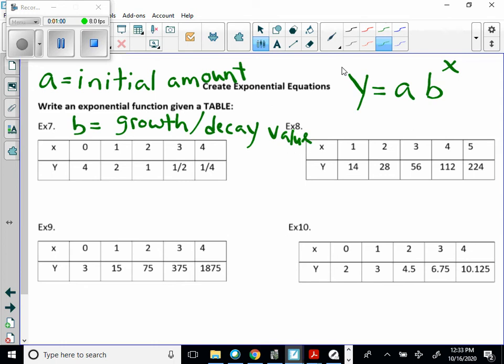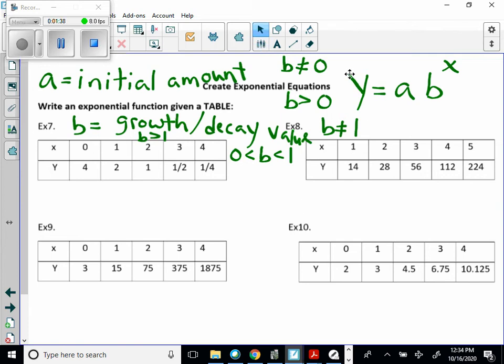Now remember, for growth, your base has to be greater than 1, and for decay, your base is between 0 and 1. Remember what we said yesterday, your base cannot be 0, and your base has to be greater than 0. Okay, so that we have to understand. And we also know that b cannot equal 1, because 0 to the power of anything is 0, 1 to the power of anything is just 1. So they don't really grow or decay, so they're not really useful.